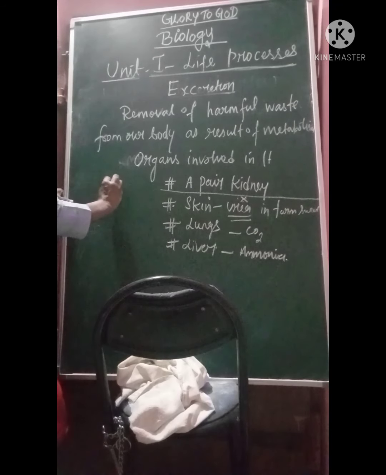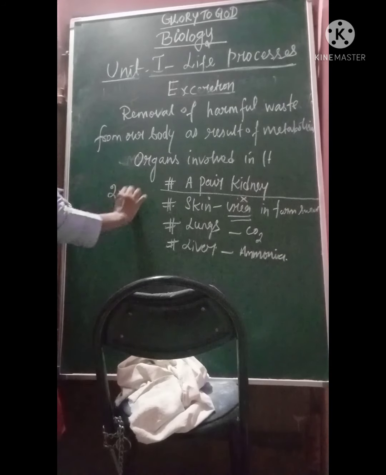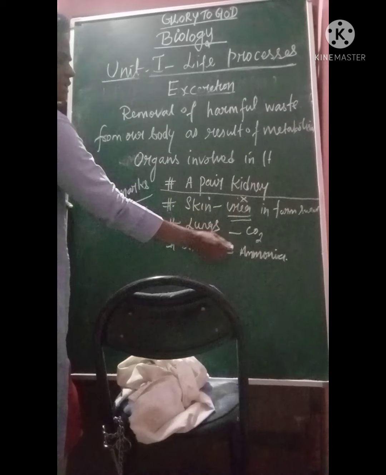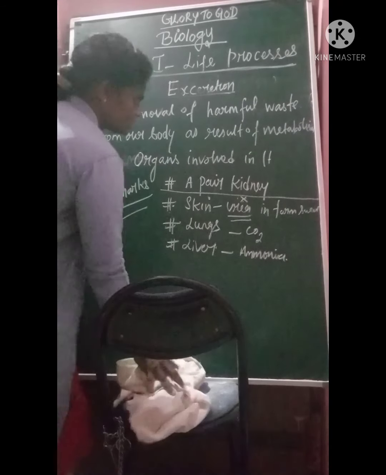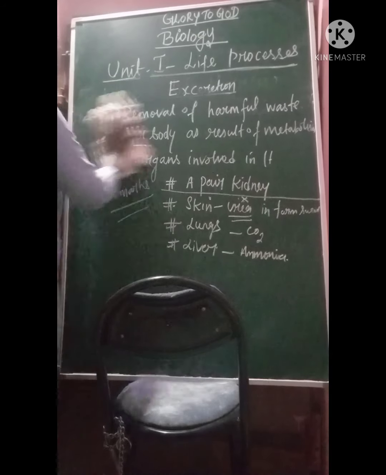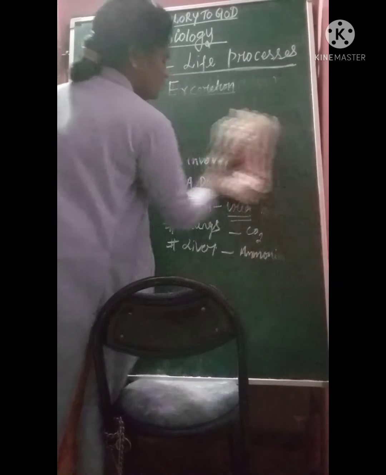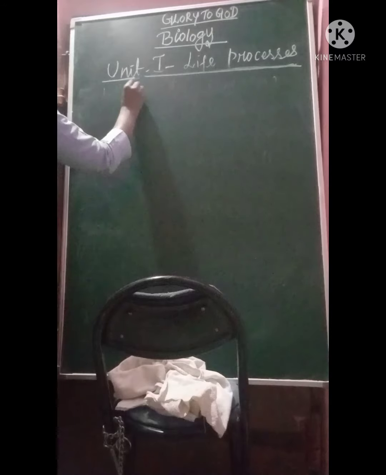This will be a 2 marks question. They will ask you, and you have to write it down and mention it correctly: what is this, and what is this. Now we are going to see about the major excretory organ, the kidney, and the structure of kidney.